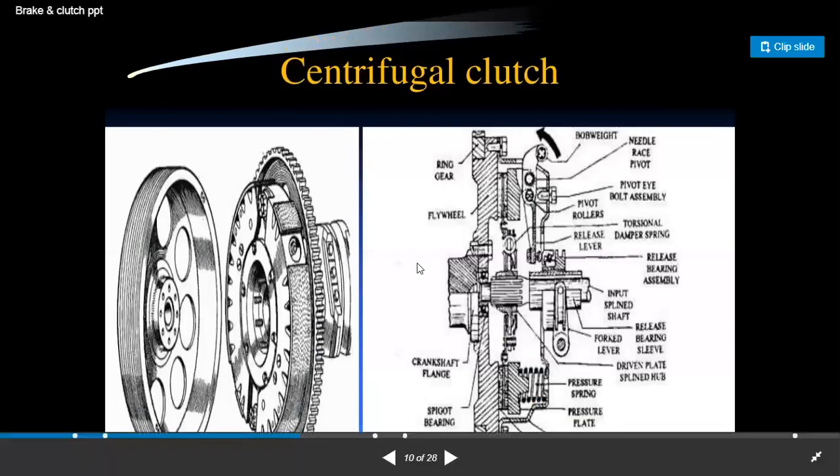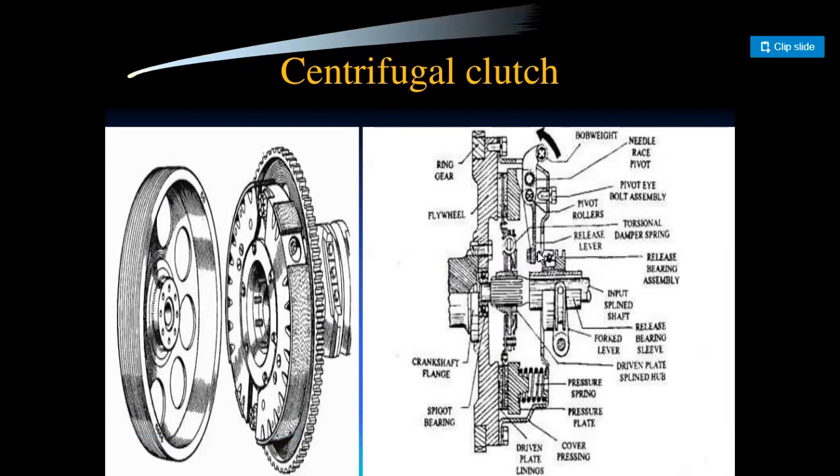This is the figure of the centrifugal clutch, in which two flanges are used to connect the two cones. Here the assembly of the centrifugal clutch is shown in this figure. We are going to study the disc clutch, cone clutch, and centrifugal clutch construction in detail in our next lecture. But in this lecture we are just going to take an overview of the different kinds of clutches which are used in automobiles.